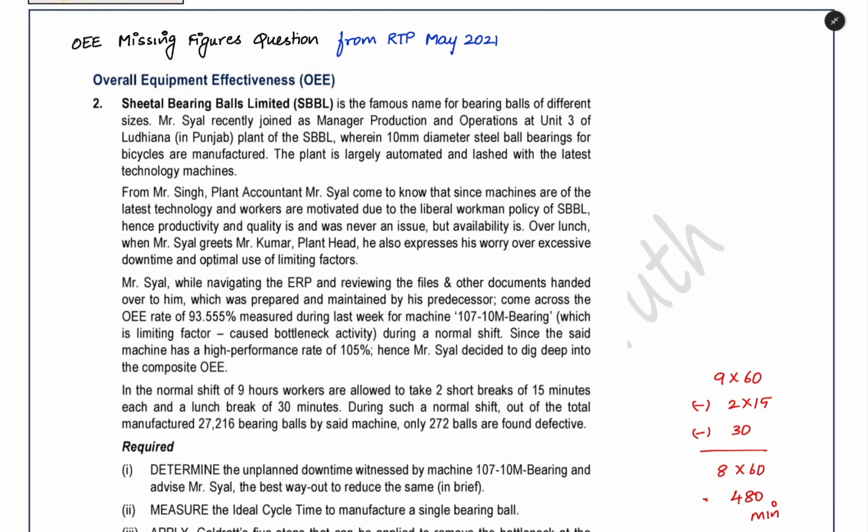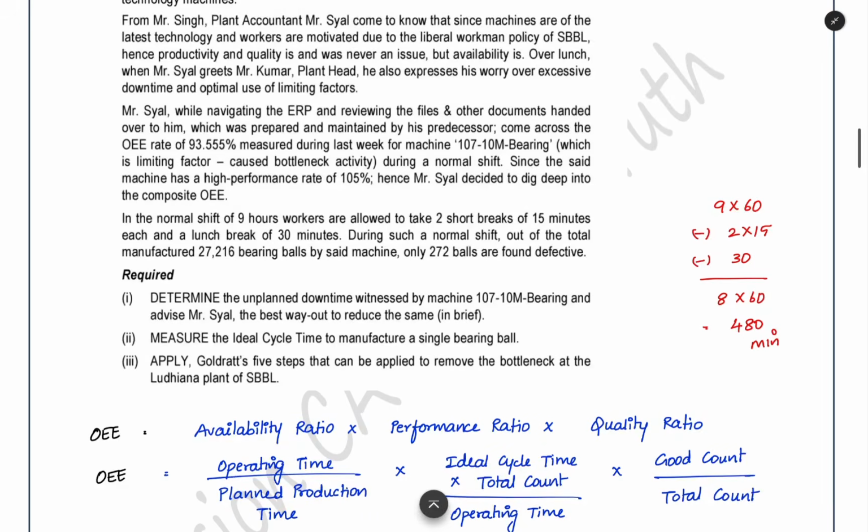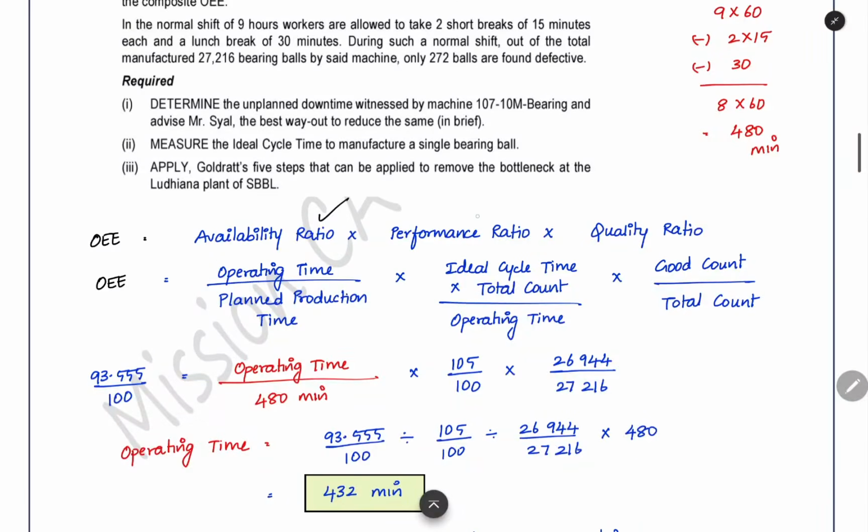Now, for this overall equipment effectiveness, what is this number saying? It is a combination of three ratios. It says how effectively the total productive maintenance is working. After total productive maintenance, how properly the machine is working. For that only, this number is saying 93.555. What are the three ratios that are combined to get this number? The three ratios are availability ratio, performance ratio, and quality ratio.